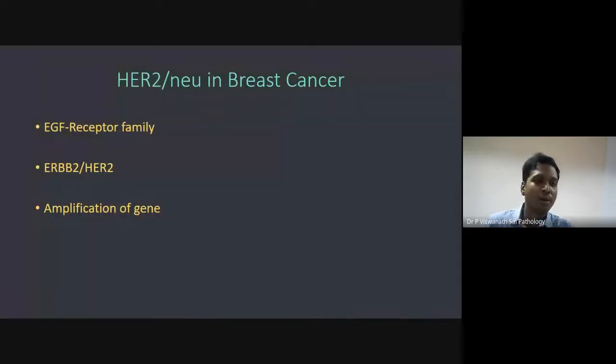Now, very importantly, there is one term called HER2/neu. HER2/neu positive breast cancer is a subset of breast cancers. Breast cancers are usually BRCA1 positive and so on, but there are some subsets which are called HER2/neu positive. So what are these HER2/neu positive? Well, I told you before, they are growth factor receptors.